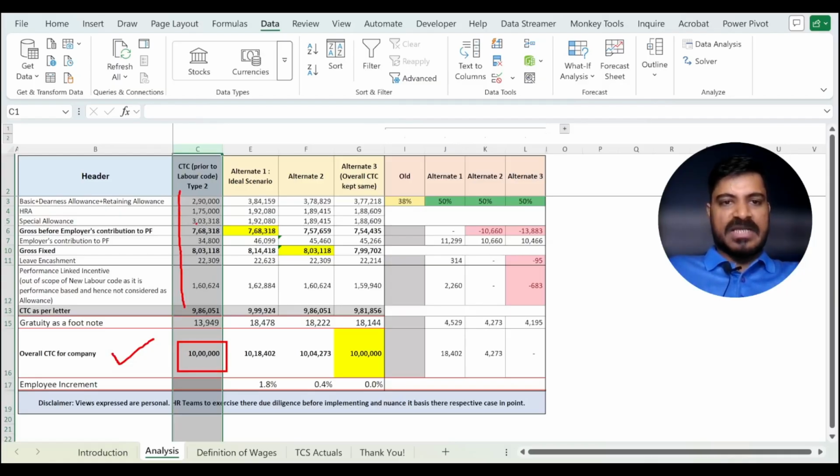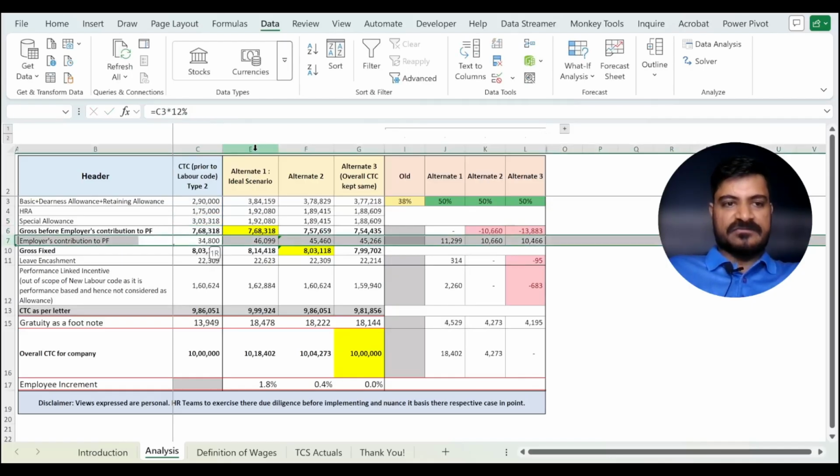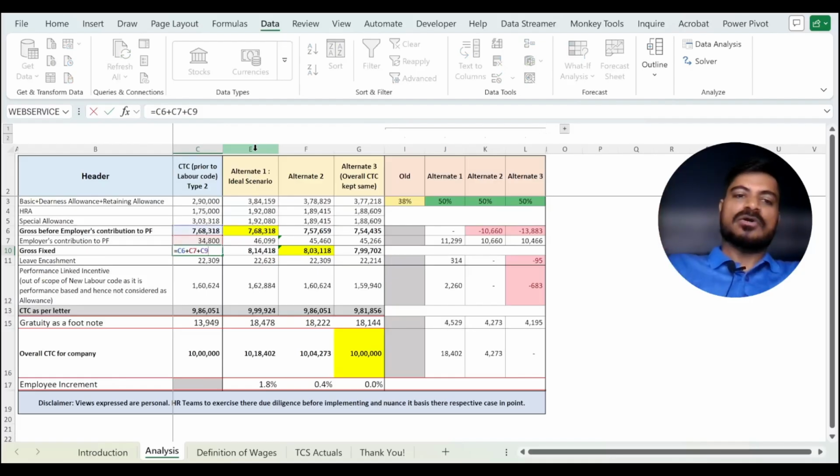So you have 2,90,000 in the basic, you have HRA 1,75,000, special allowance, you have a subtotal of gross before employer's contribution, then you have employer's contribution to PF, you have the gross fixed which includes the contribution to PF, and then you have the leave encashment.